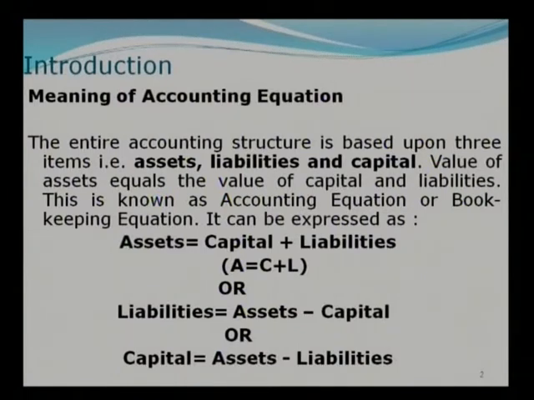Some authors also give two accounting equations. One is based on the balance sheet, the other is the revenue side equation or the income equation. We will be talking mainly about the accounting equation which is assets is equal to capital plus liabilities, or in short we will denote it by A is equal to C plus L. Or in other words, this equation can also be written like this: liabilities is equal to assets minus capital, or capital is equal to assets minus liabilities.